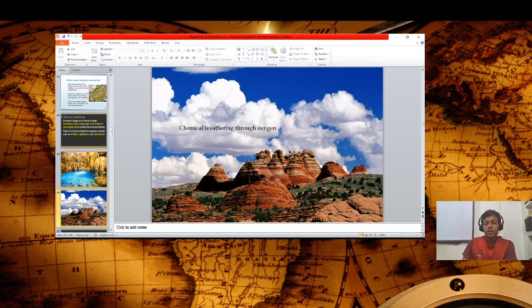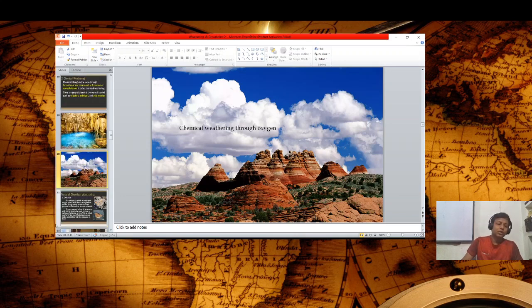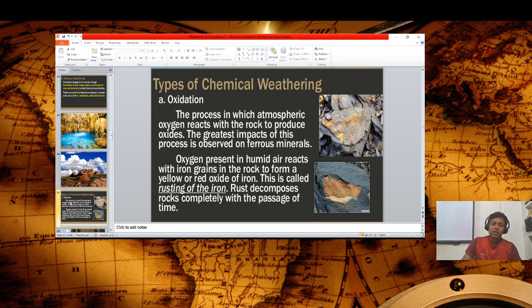Due to some physical force, this sort of thing we can easily see in this area. So this is all about oxidation.